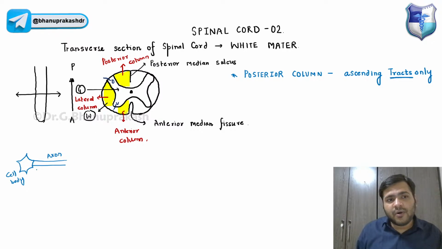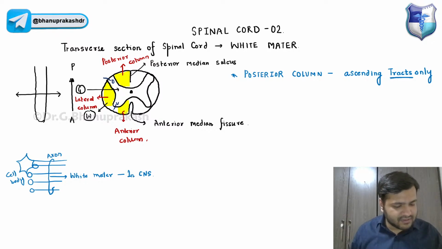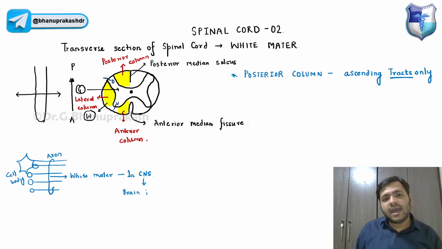We have multiple cell bodies, and we have axons, and this group of axons is called the white matter, right? White matter in the central nervous system, I'm talking about the brain and spinal cord.